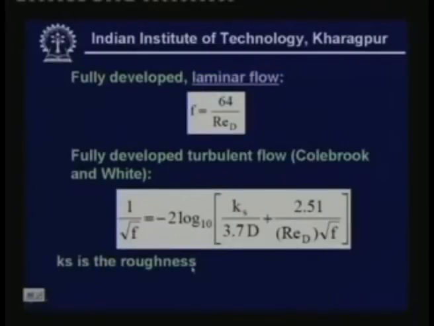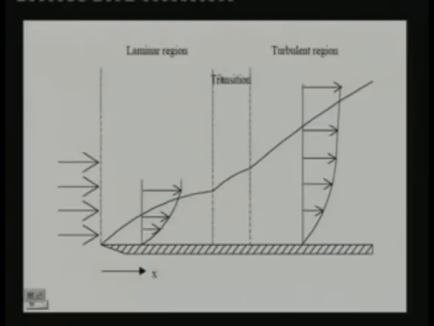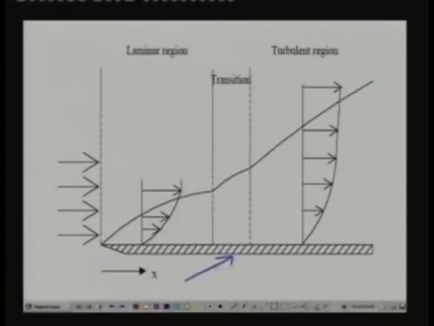Now I was talking about laminar flow and turbulent flow. Let me just explain laminar and turbulent flow and what you mean by fully developed flow. Let us say that we have a flat plate over which fluid is flowing. So at this point you have what is known as a free stream, and this fluid comes in contact with a solid surface at this point. Let us say that at this point x is 0. So at this point the fluid comes in contact with the solid.